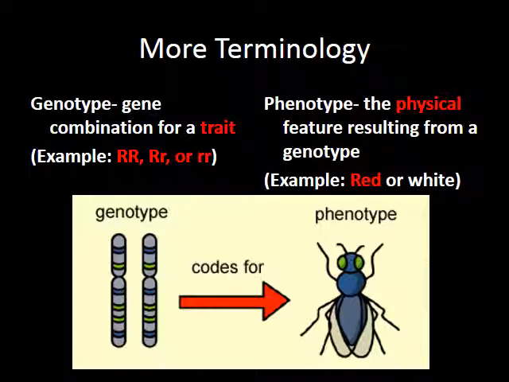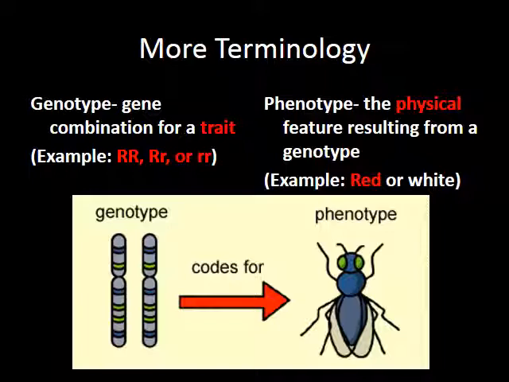So, genotype versus phenotype. A genotype is the combination of genes that you have for a trait. For example, it could be big R, big R, which means you have both dominant alleles. It could be big R, little r, which means you have one dominant, one recessive. Or it could be little r, little r. Your genotype will always be two letters because you get one from your mom and one from your dad.